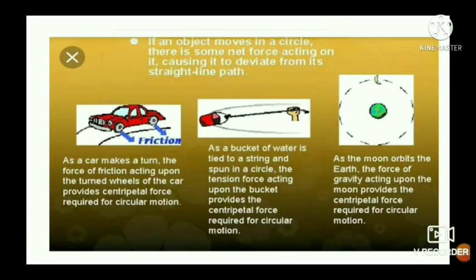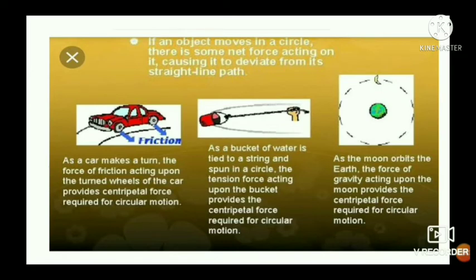Another example, motion of a satellite around the earth or motion of the moon around the earth, is because of gravitational force of attraction between the satellite or moon and the earth. This gravitational force of attraction acts as a centripetal force.